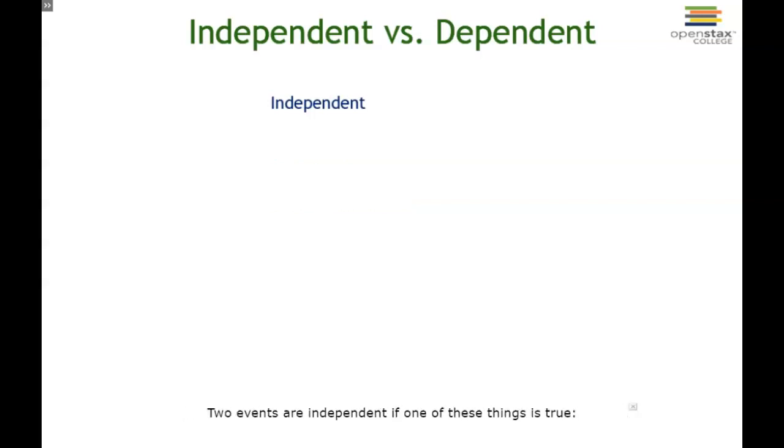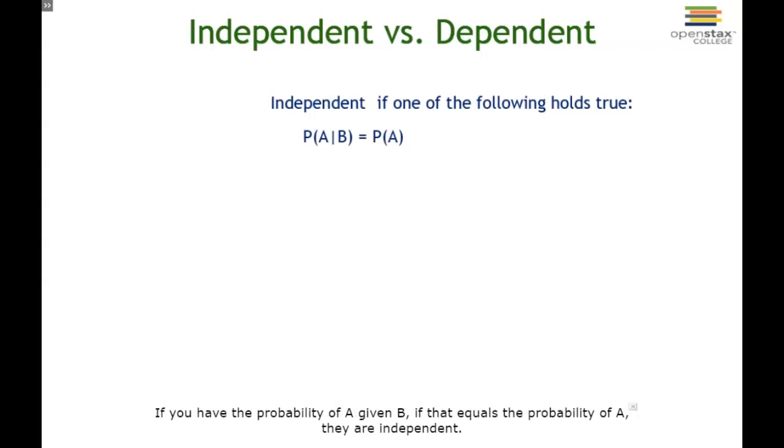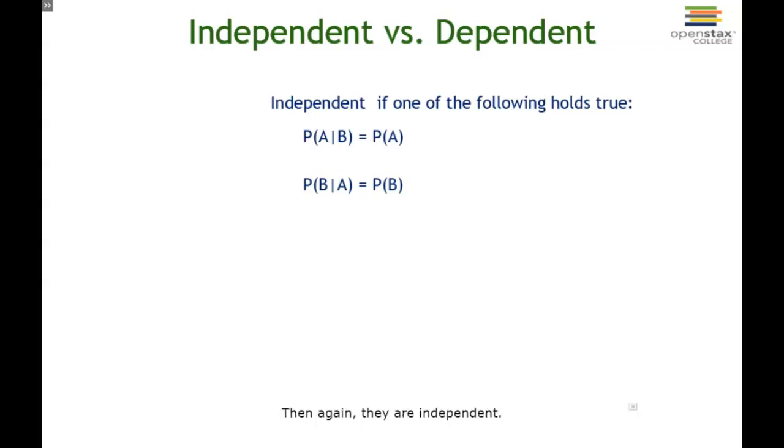Two events are independent if one of these things is true. If the probability of A given B equals the probability of A, they're independent. Or if the probability of B given A equals the probability of B, then again, they're independent.